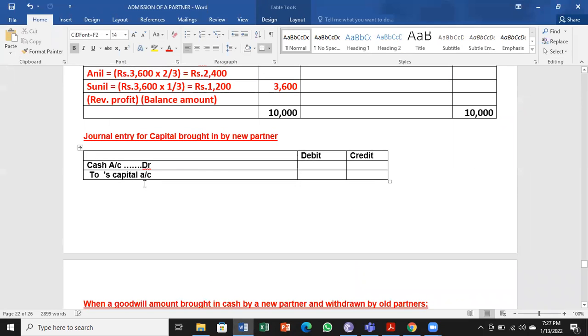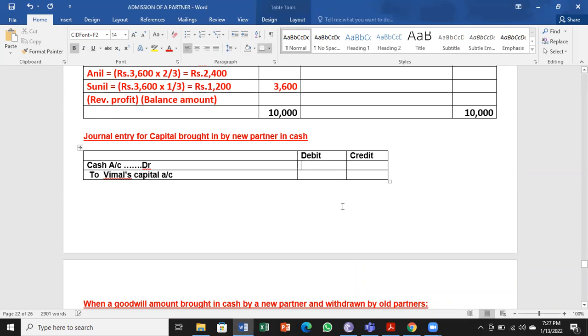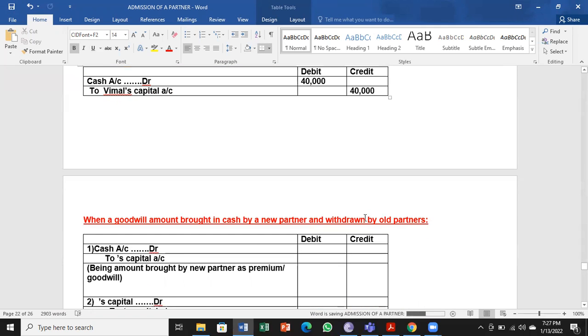So first entry for bringing the capital into the business, that is the journal entry for capital brought in by new partner in cash. It is cash account debit to Vimal's capital account. Cash is coming into business, Vimal is the giver. Vimal is a personal account, credit the giver.